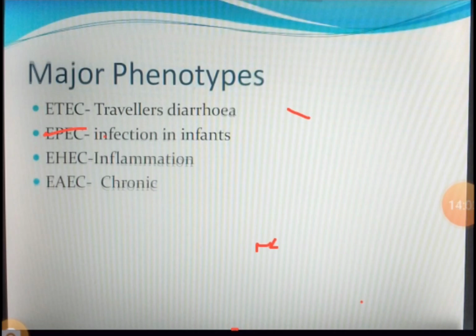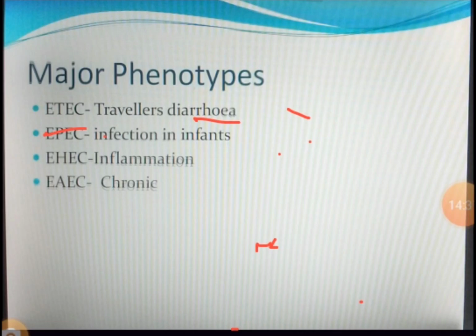But people from developed countries are always used to drinking pure water, mineral water, which does not have any microorganism. So when they come here and drink the water, their body starts reacting to it by producing diarrhea-like symptoms. ETEC generally causes watery diarrhea, but without fever. You can see this in human beings.